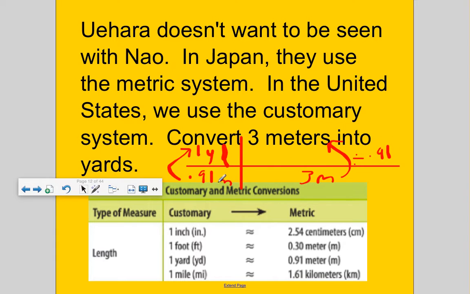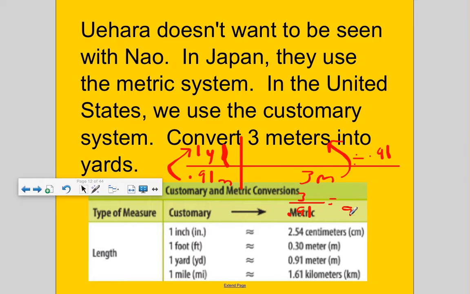Let's think about it. Are there more yards than meters according to looking at the numbers? Well, first of all, they're equivalent, but the numerical 1 is greater than 91/100. So we know that this number has to be larger than 3, but they are equivalent. So let's divide it. 3 divided by 91/100ths. I don't know about you, but I personally do not like working with decimals. Can I work with friendlier numbers?